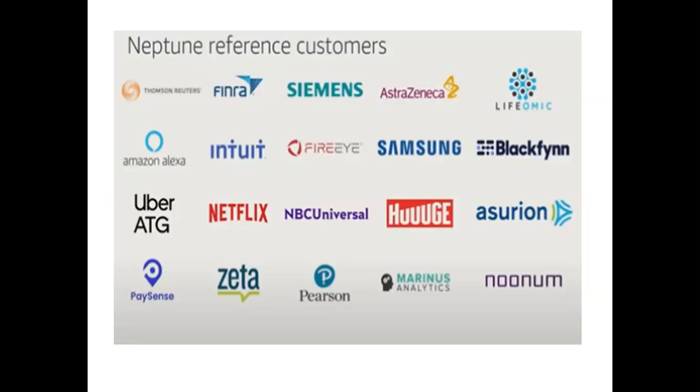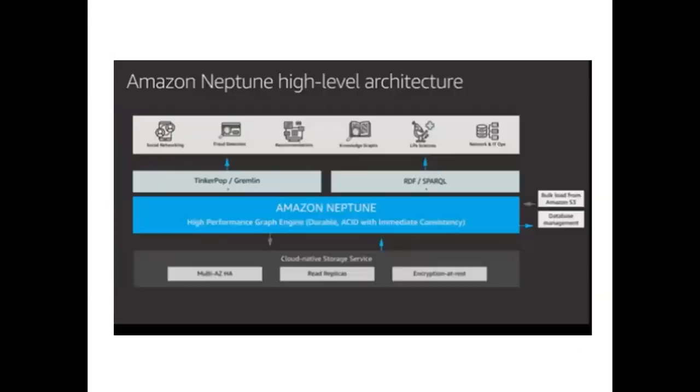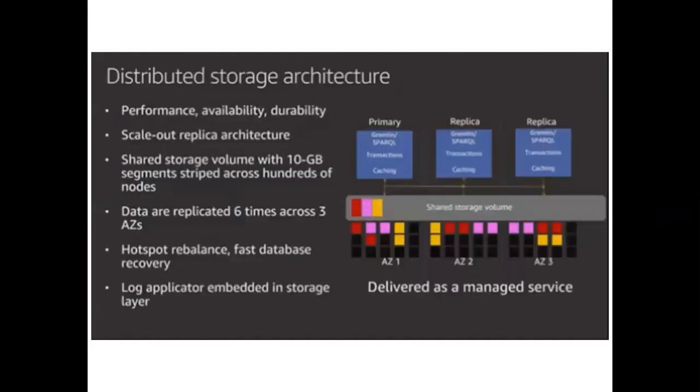These are the different customers which use these graph databases. And Amazon Neptune, as I told you, is high performance and durable, and you can see these are the different architectures where we use it, basically meant for the developers to use for the solution.